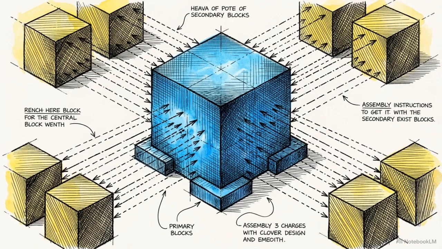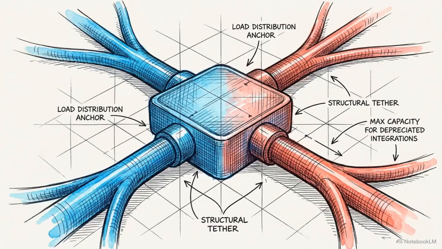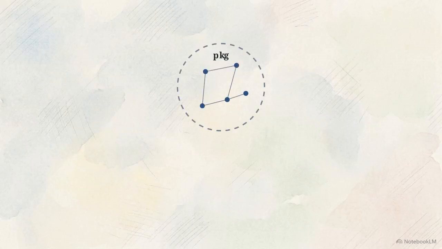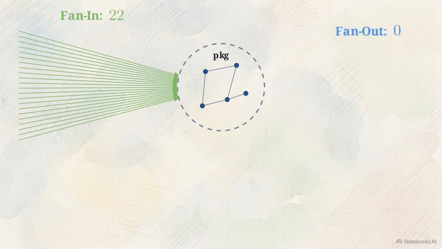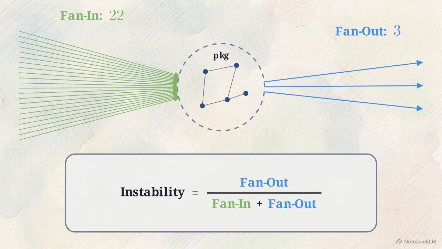The mandatory first step for any package refactor is discovering exactly which external consumers rely on your target. To do this, we apply a core mathematical concept, package stability. Stability is calculated using two metrics. First, we measure external consumption, or fan-in. Then we measure external dependencies, or fan-out. We then run these numbers through a specific instability equation.